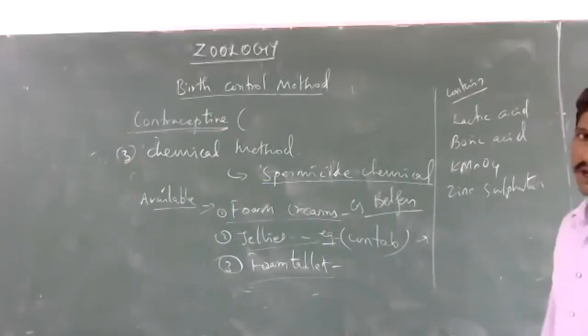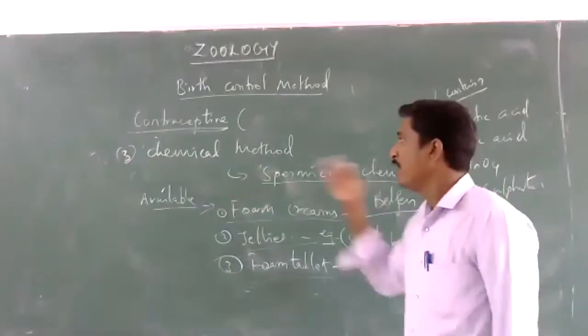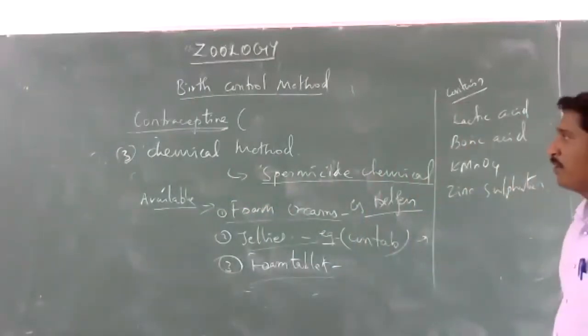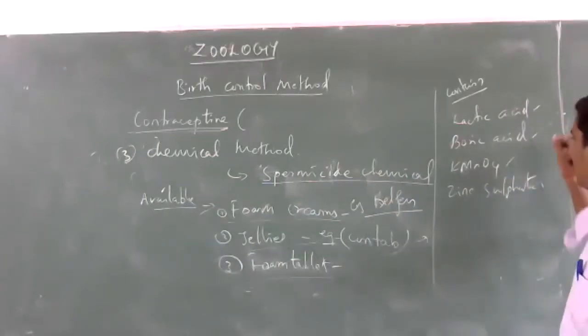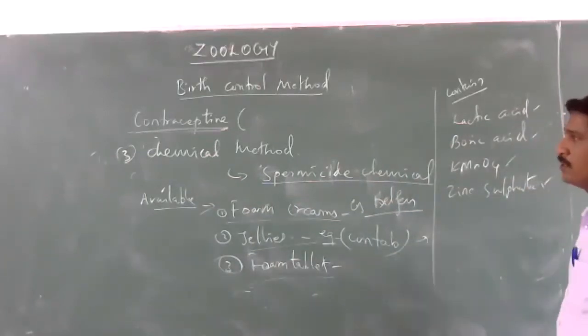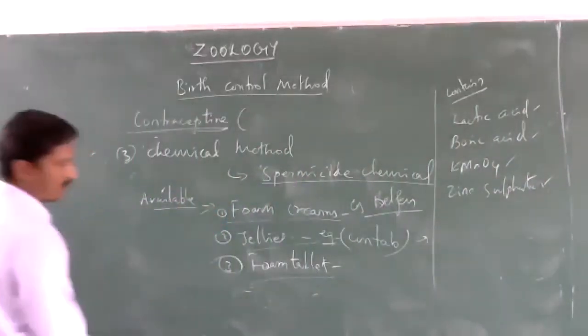So these are all the chemicals used as the components of the chemical method of contraceptive.